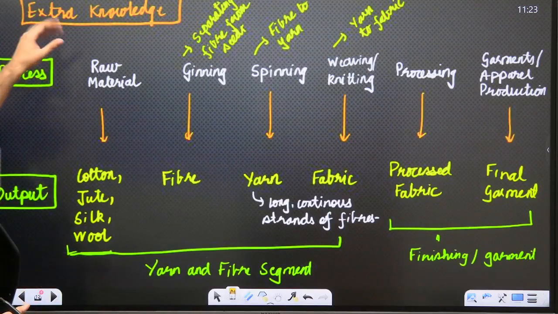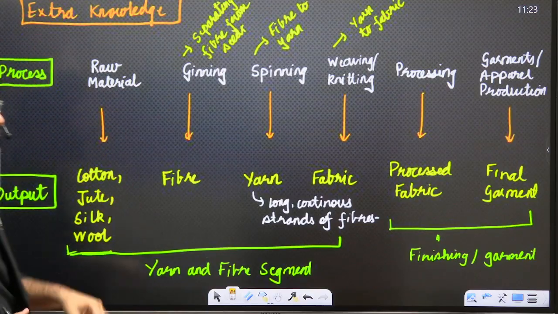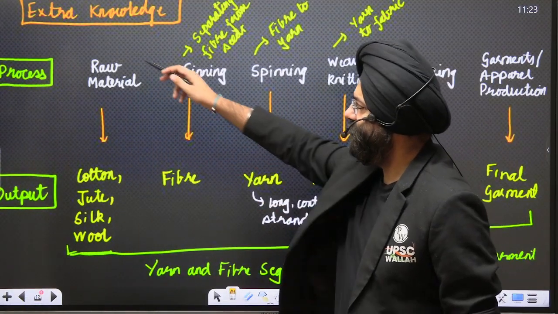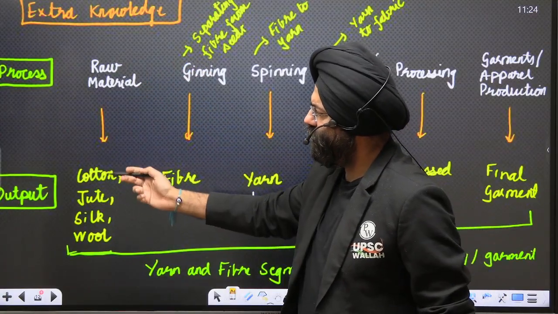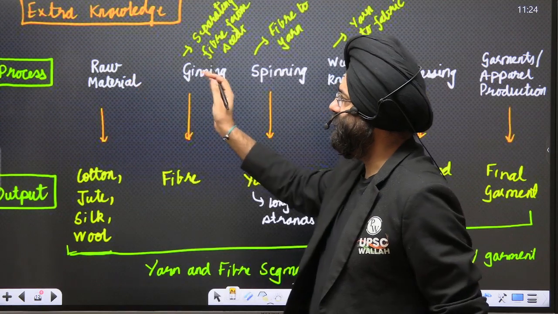Understand this, extra knowledge which I'm giving you: this is the process, this is the output. In the textile industry, you have various phases and aspects associated. First, let us say raw material. The raw material can be cotton, jute, silk, and wool. The next phase from the raw material is the process of ginning.